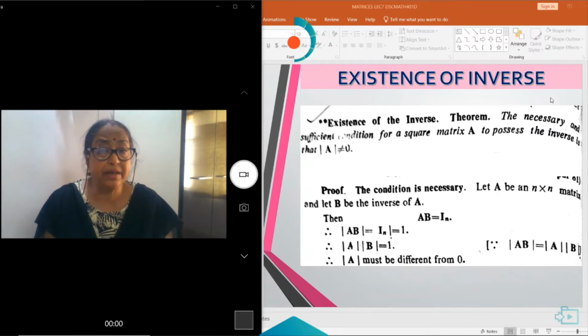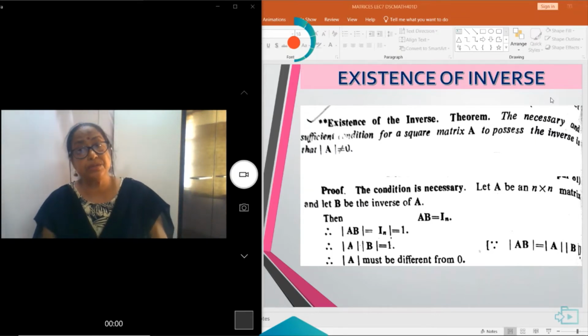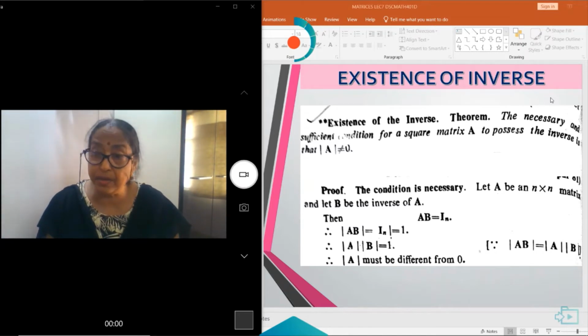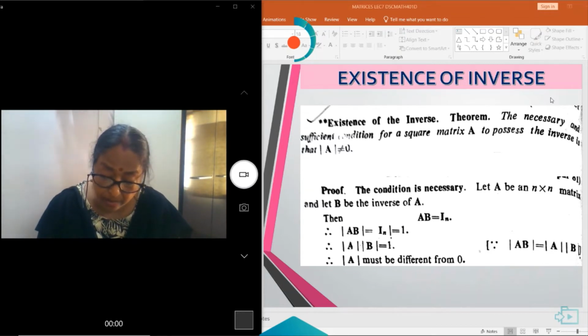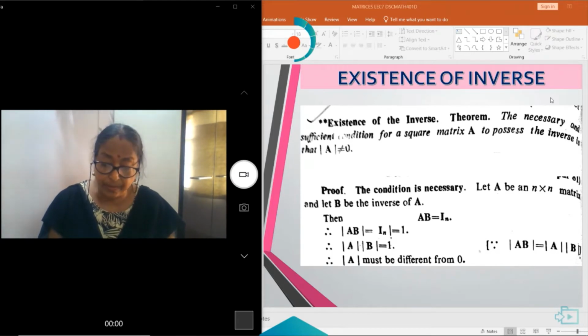The multiplication of two non-zero quantities cannot be equal to 1, so the determinant of A cannot be equal to 0 and the determinant of B cannot be equal to 0. Hence, we come to the conclusion that A must be different from 0.